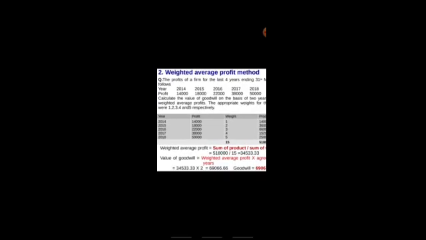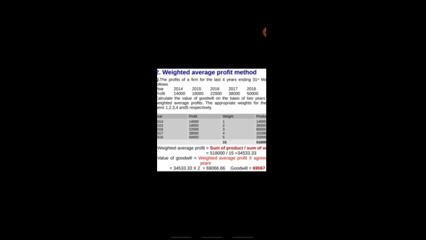Weighted average profit method. Here, weights means that depending on the working of the firm, a ranking of 1, 2, 3, 4 and so on is given depending on each year's profit. Weights are to be given for each year's profit, and then the total is divided by the total number of weights. We'll see it in the example. Here years, profits and weights are given. For the first year the weight is 1, for the second year the weight is 2, the third year 3, then the fourth year, fifth year, and so on.